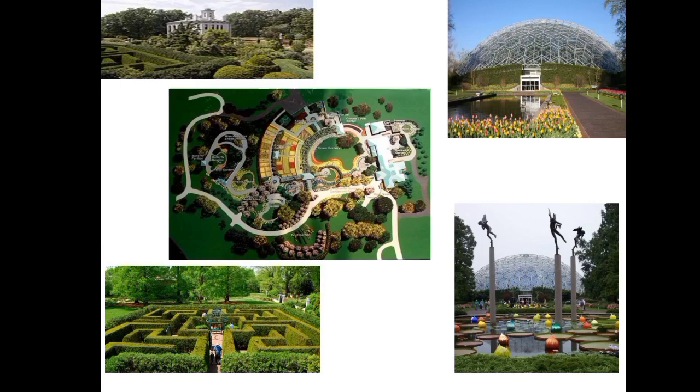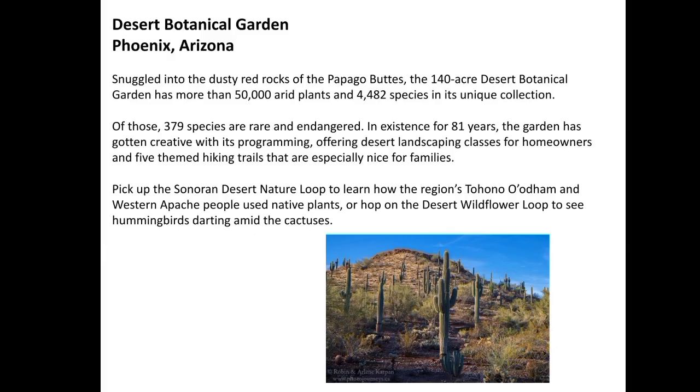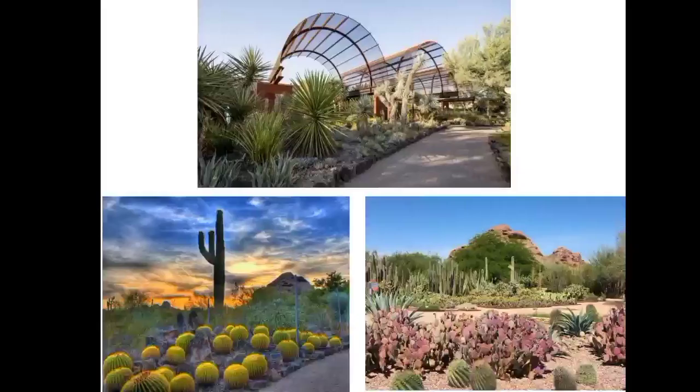The last one, that is Desert Botanical Garden, Phoenix, which is situated in Arizona. The Desert Botanical Garden, as the name suggests, focuses on drought tolerant plants adapting to desert conditions from Australia, California, and also South America.